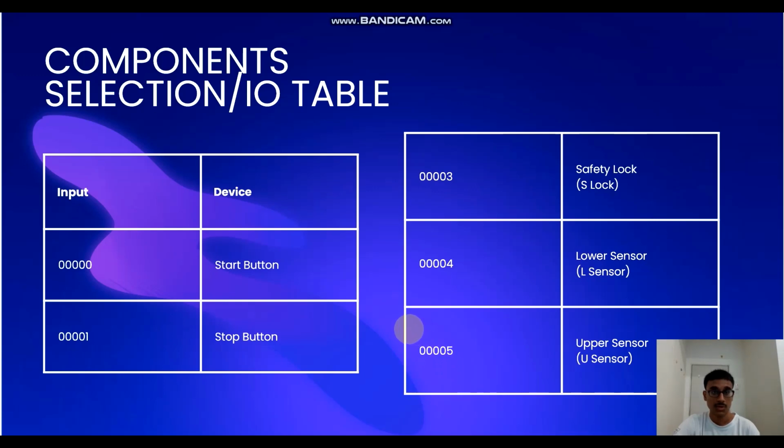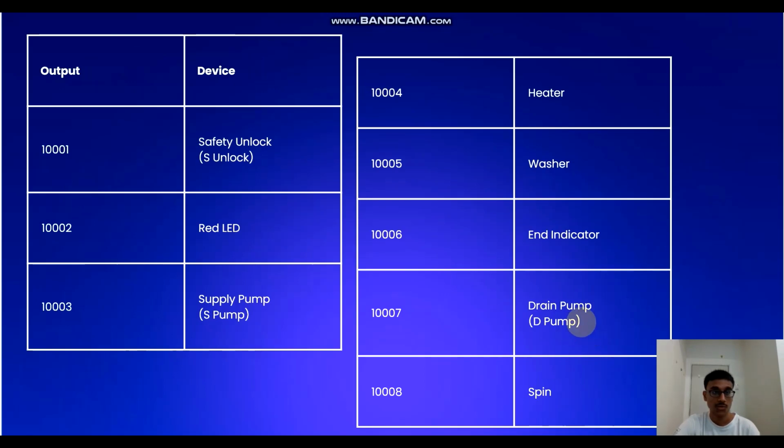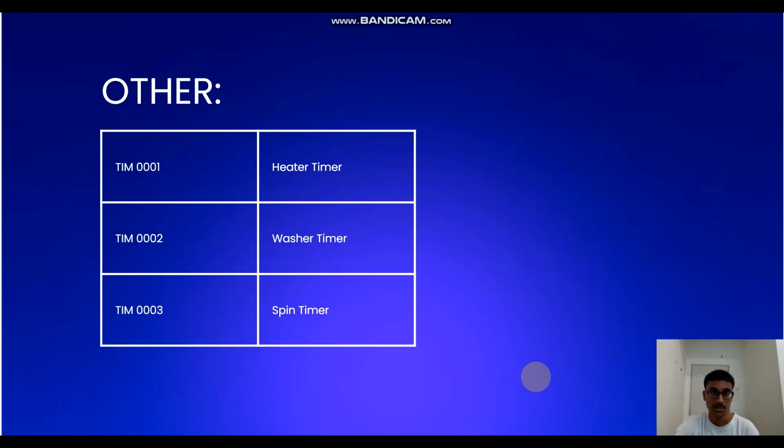Next are the input devices and also output devices. We have several input devices and several output devices. Input devices such as start button, stop button, safety lock, lower sensor and also the upper sensor. Moving to the output devices, we have safety unlock, red light indicator, supply pump, washer and indicator, drain pump and also the spin. Other elements which were used in the ladder diagram are the heater timer, washer timer and also spin timer.